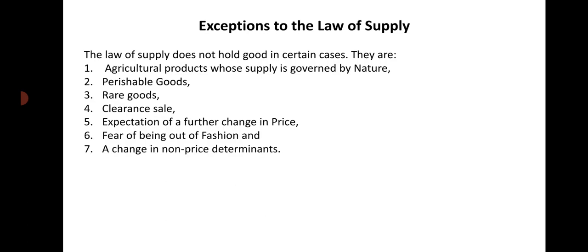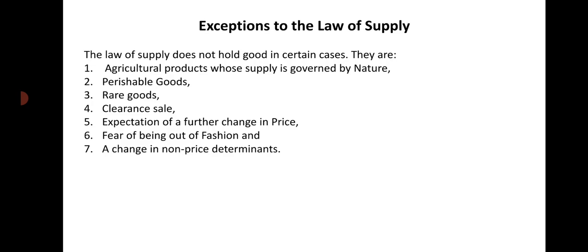Then the last one is a change in non-price determinants. It is the last but not the least important. You see, change in non-price determinants. The law of supply itself says that other things remaining constant, more is supplied at a higher price and less is supplied at a lower price. Other things means excluding price, or non-price determinants. There are many factors excluding the price of the commodity itself which affect or influence or determine the supply of a commodity.